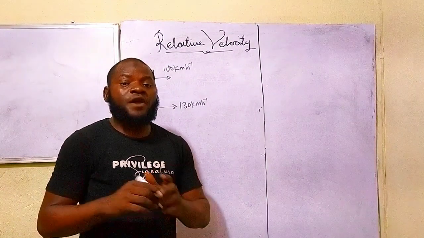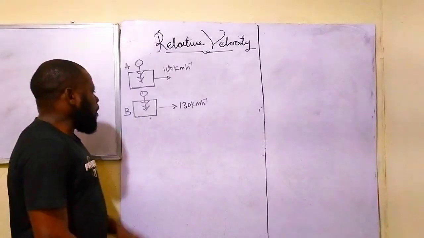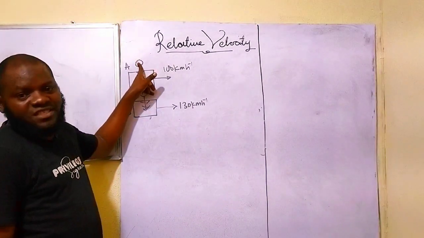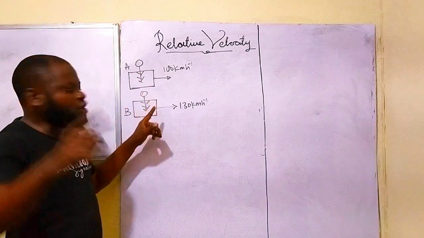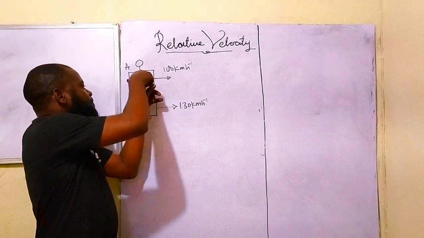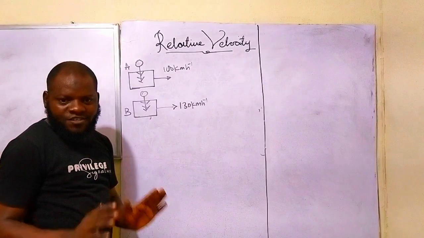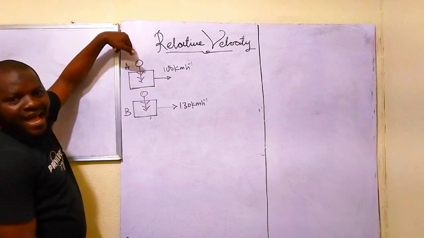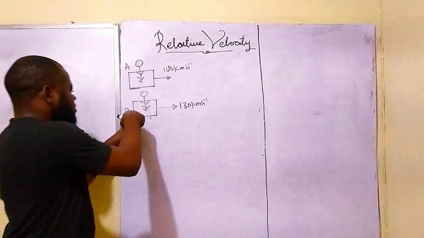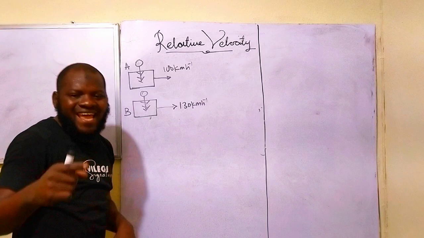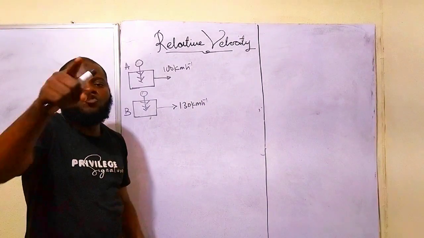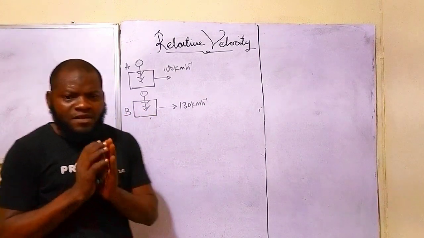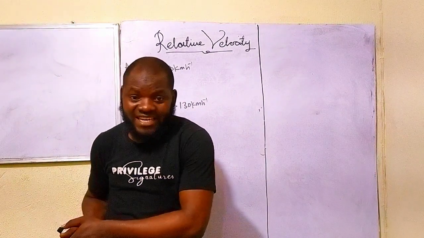I want to explain what they call reference frame for you now. If you are inside this car and you want to measure my speed inside this car, you become the reference frame. I become the focused object. Do you understand that now? And if it is me inside car A who wants to measure your speed inside car B, then I become the reference frame, and you become the focused object. I believe you understand the aspect of reference frame clearly now.